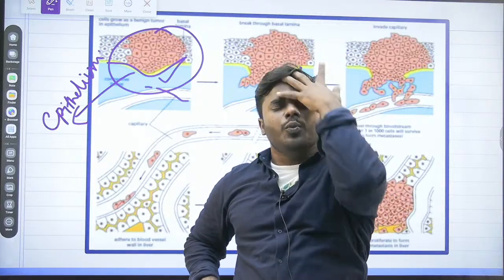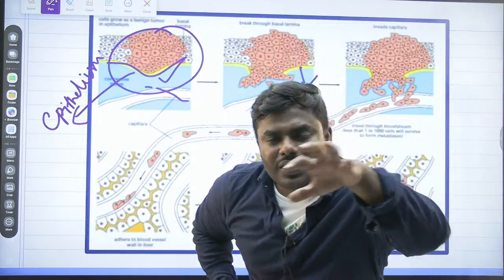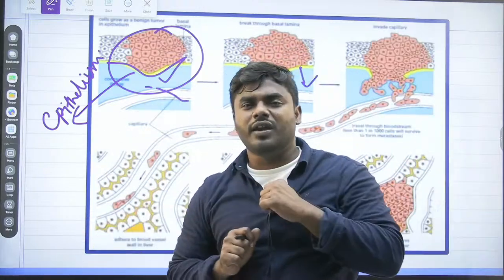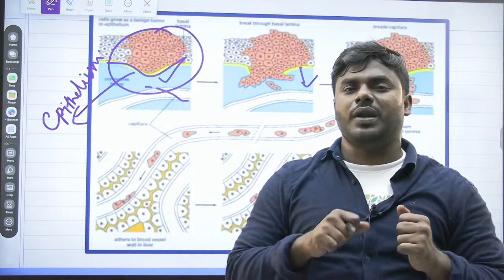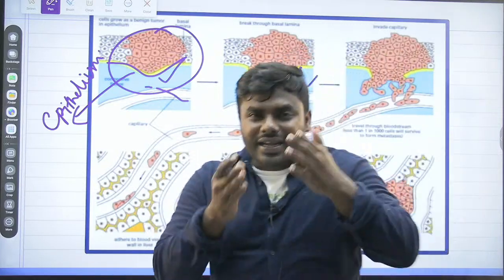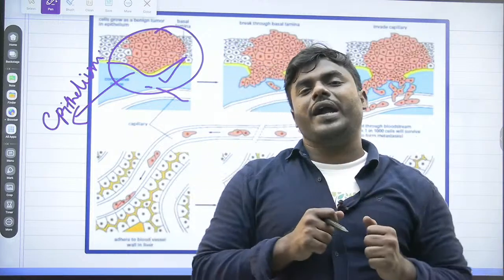Suppose, for example, you people listen to me. From the epithelium, the cell has to enter into the liver. Do you think it will directly jump into the liver? Is that possible? No, it's not possible. So it has to travel through the blood vessels. It has to travel through the lymphatic vessel.